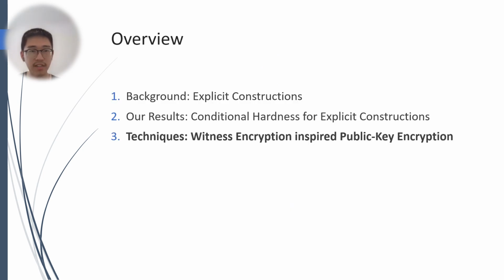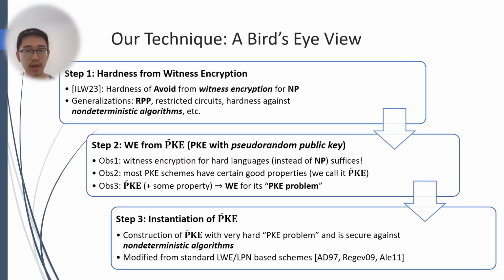In the third part of the talk, we are going to talk about the techniques of our result. The main technical ingredient is a witness encryption construction inspired by public key encryption. At a high level, our technique follows three steps. In the first step, we prove that the hardness of range avoidance and remote point follows from witness encryption.